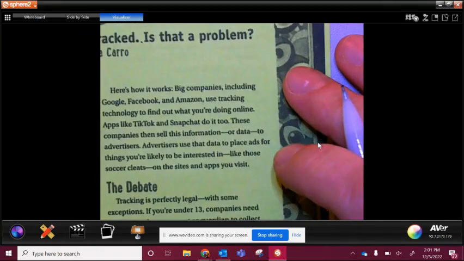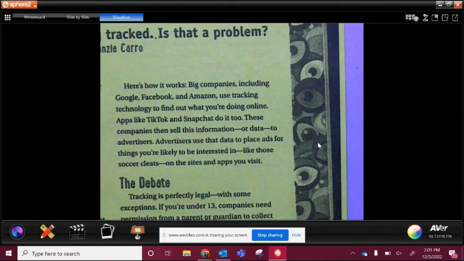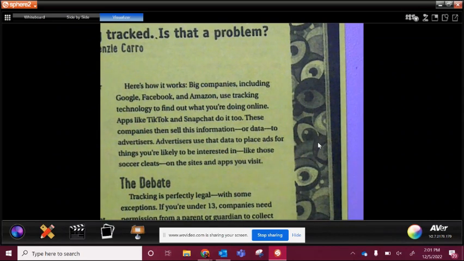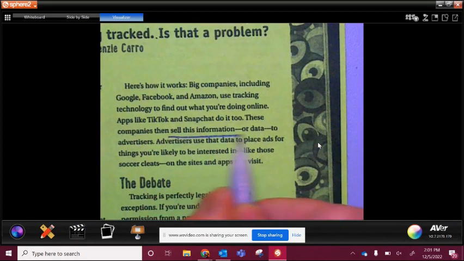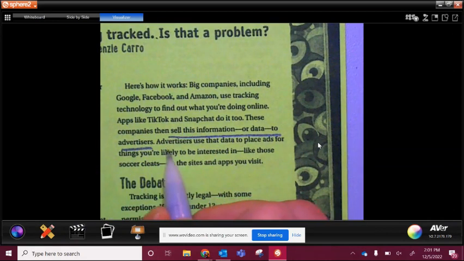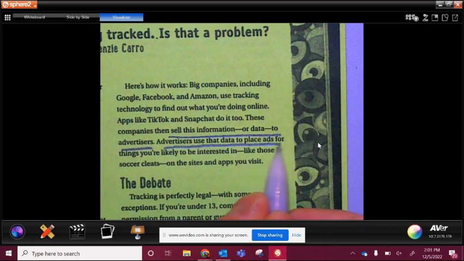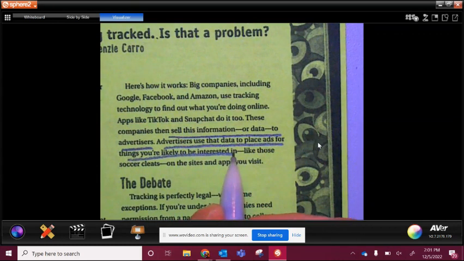Okay, here's how it works. Big companies, including Google, Facebook, and Amazon, use tracking technology to find out what you're doing online. Apps like TikTok and Snapchat do it too. These companies then sell this information or data to advertisers. Advertisers use the data to place ads for things you're likely to be interested in, like those soccer cleats on the sites and apps you visit.